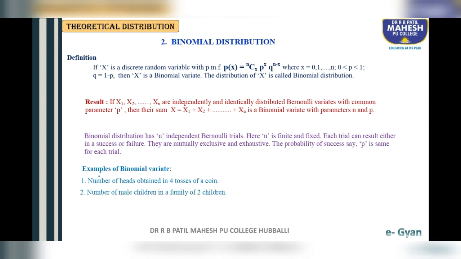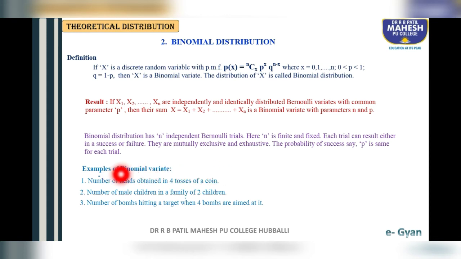Second example: number of male children in a family of 2 children. Here also the range of n is 2. Third example: number of bombs hitting a target when 4 bombs are aimed at it.